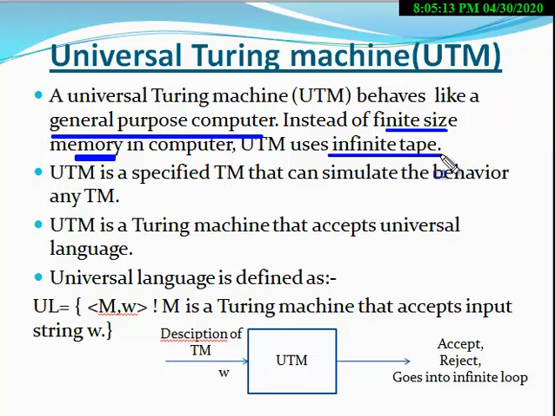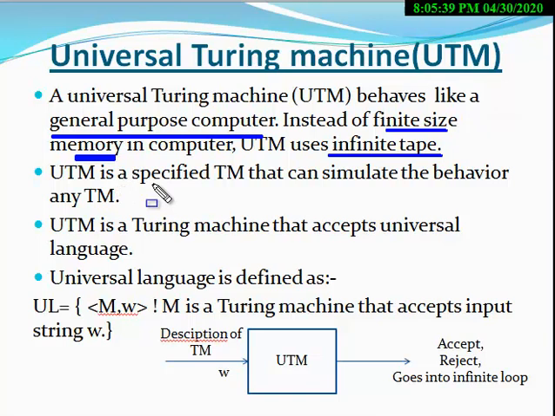That is, infinite size of memory will be used in the case of the UTM. This is the difference, right? Therefore we can say that a UTM is like a general purpose computer.